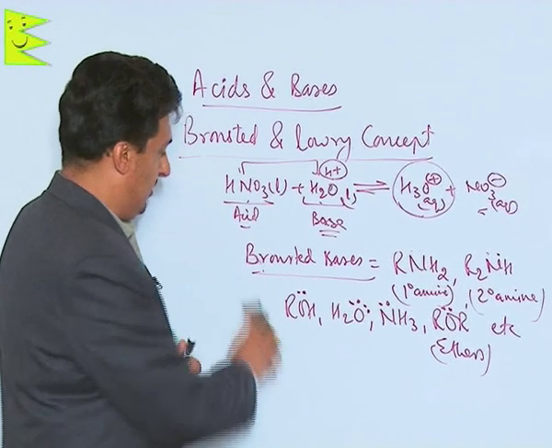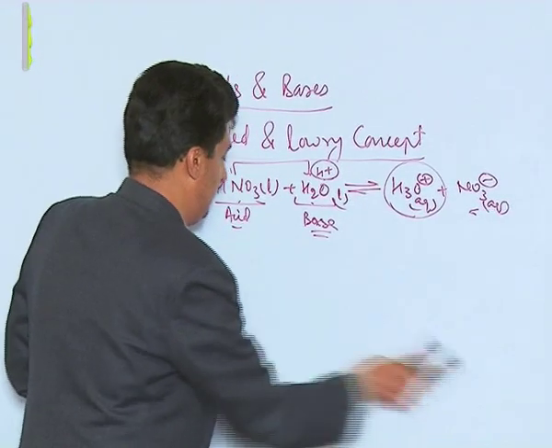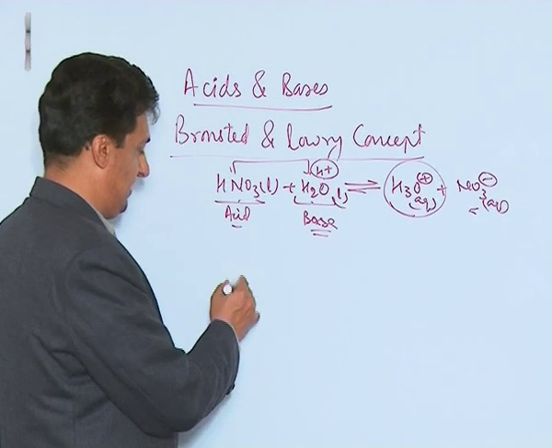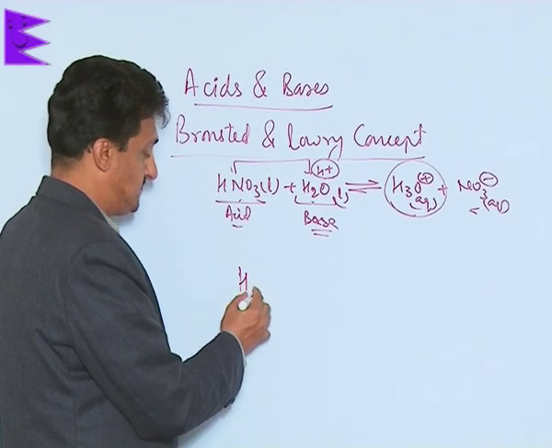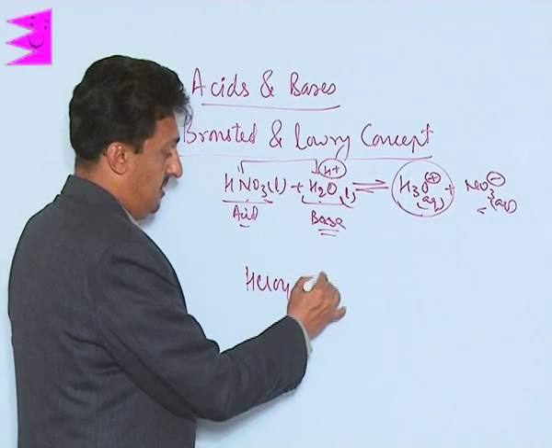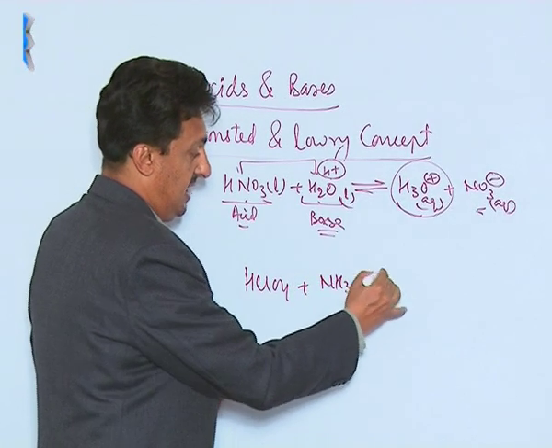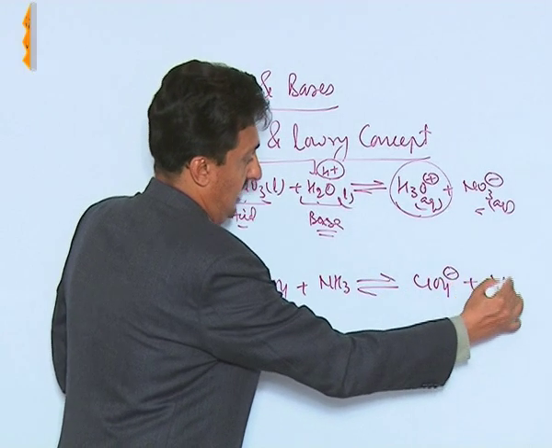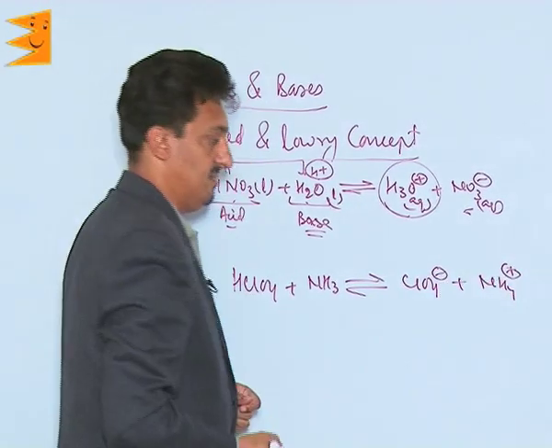Now let us take one more example in order to make you understand that not only water, we can even classify the amines also as Bronsted bases. Suppose we have HClO4, when reacted with ammonia, it forms ClO4 minus and NH4 plus.